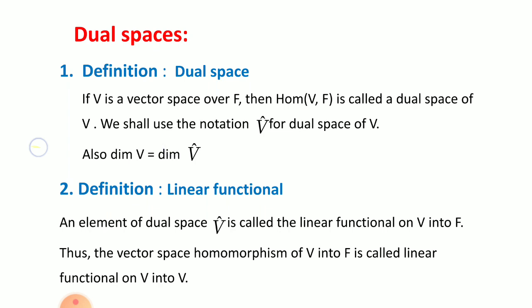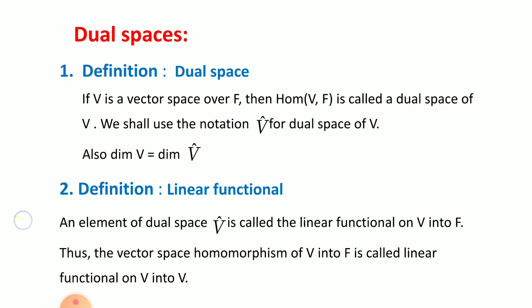That means the dimension of a vector space and its dual space is the same. Again, you have to remember this formula for MCQ. If the dimension of a vector space is 5, then the dimension of its dual space is dash dash dash. It should be again 5 by using the formula.